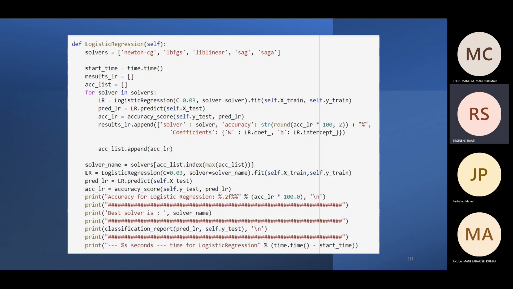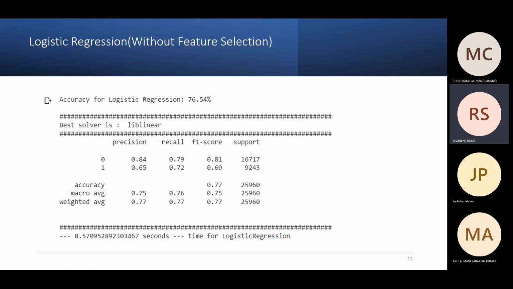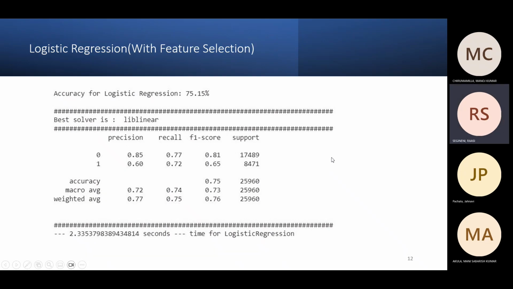In the next slide, you can see the classification report, where you can observe the values of precision, recall, and F1 score for 0 and 1. Without feature selection, the accuracy is 76.54% with a time of 8.57 seconds. With feature selection, the accuracy is 75.15%. You can also see the best solver, which is the best algorithm, and the precision, recall, and F1 score values for 0 and 1.